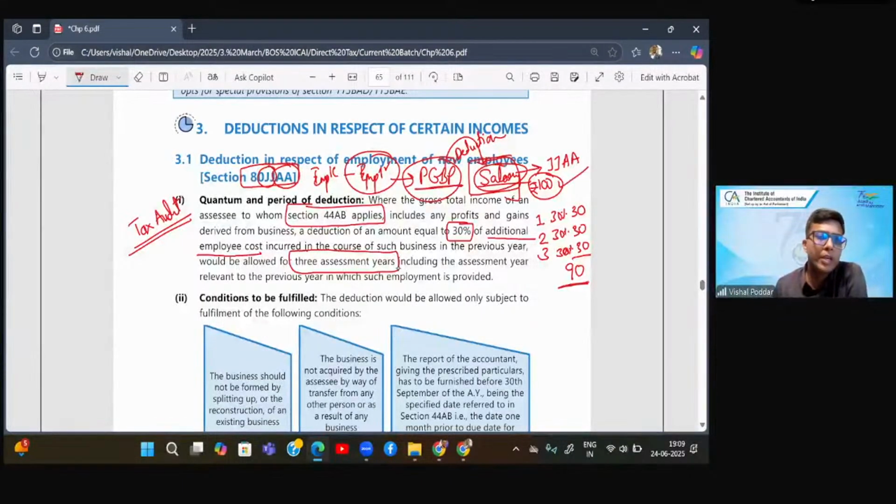First 100 rupees salary, you took deduction under PGBP head, and then from that salary 30, 30, 30, that is total 90 is allowed under chapter 6A. The only point is everybody's salary is not allowed. Only the salary which is given to additional employees. What is additional employee? That you'll understand in the next point. Only the salary which is given to additional employees is what is allowed as deduction.